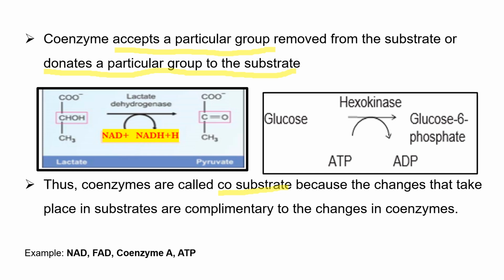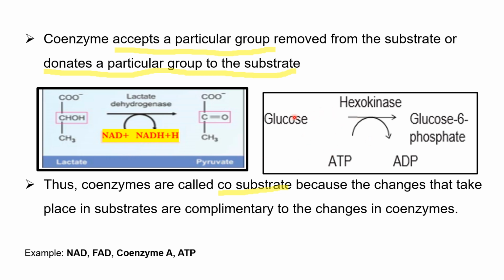to the coenzyme. Here in this figure, you can see that lactate, or lactic acid, is converted to pyruvate by the catalytic action of lactate dehydrogenase. This NAD+ acts as a coenzyme, which receives a hydrogen atom. So it is converted to NADH. Therefore, it receives a group, which is a hydrogen atom, and the lactate, or lactic acid, is converted to pyruvate.